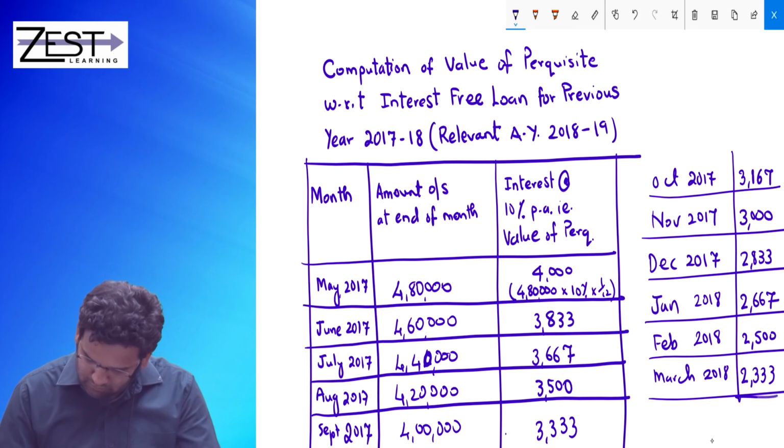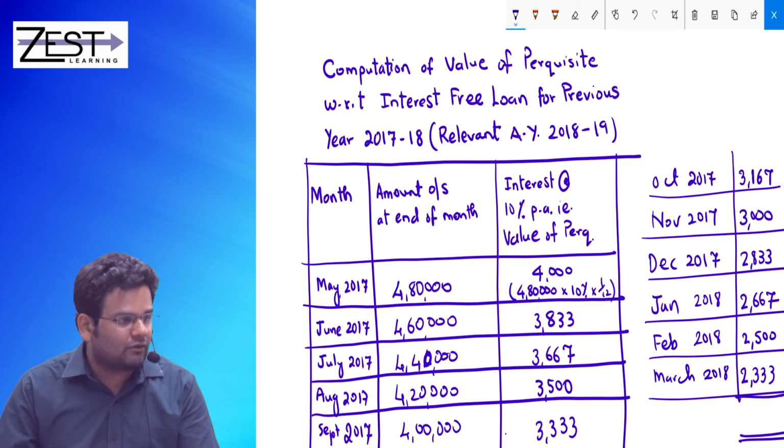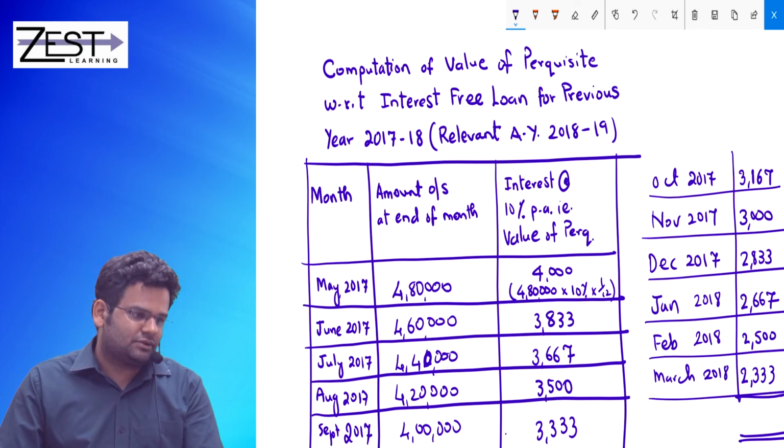Take total. That will be the total value of Perquisite.